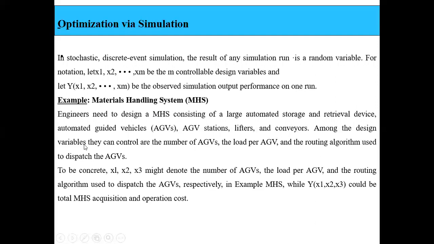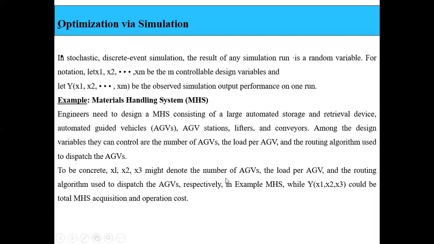Among the design variables, the input variables considered here are the number of AGVs, how many vehicles we are using, the load per AGV, and the routing algorithm that is basically used to dispatch the AGV, right? So we have represented these three variables here as x1, x2, and x3.